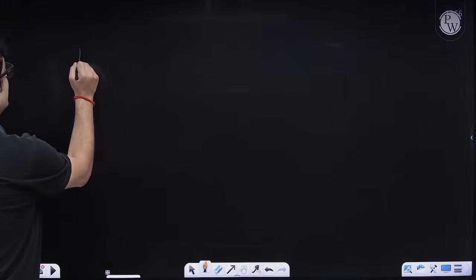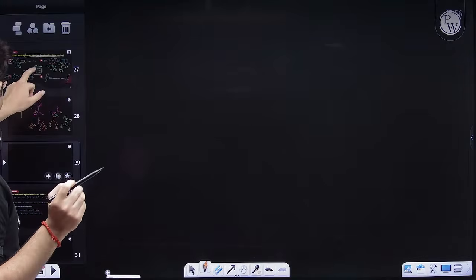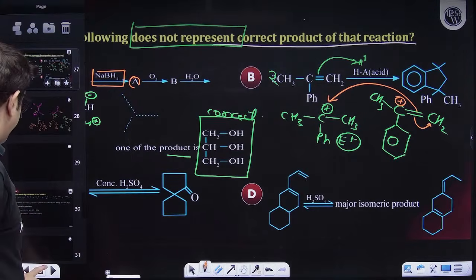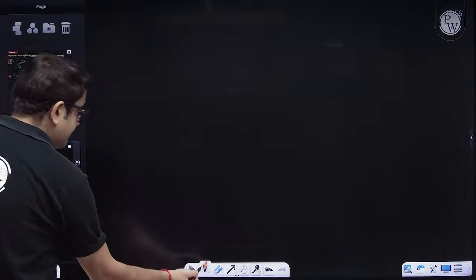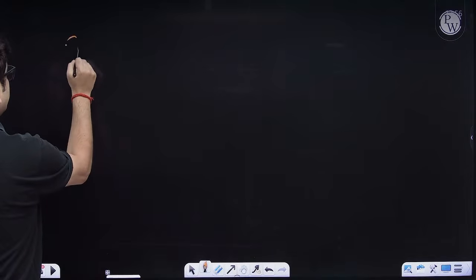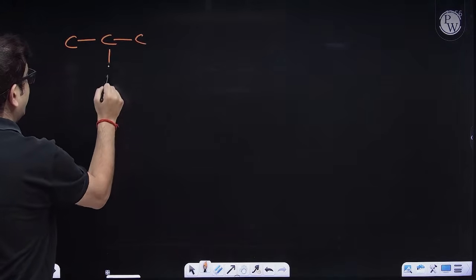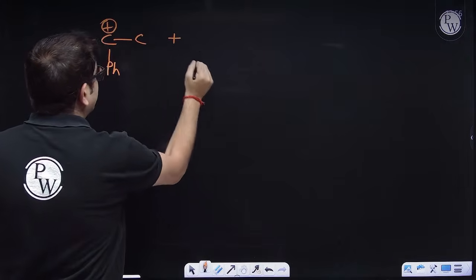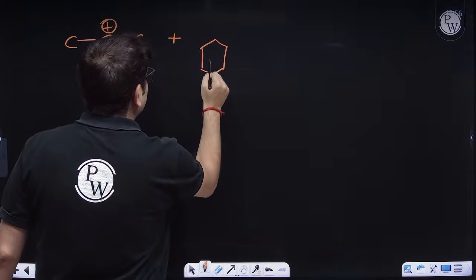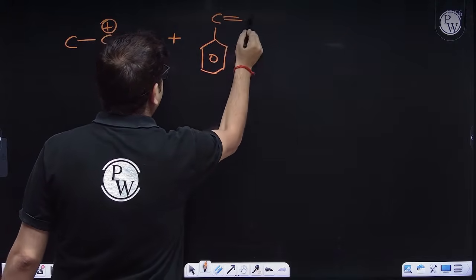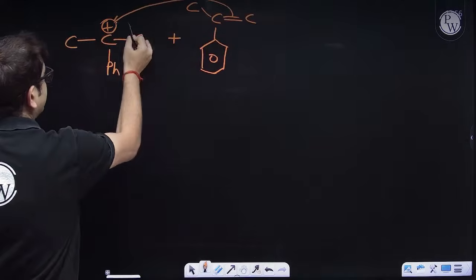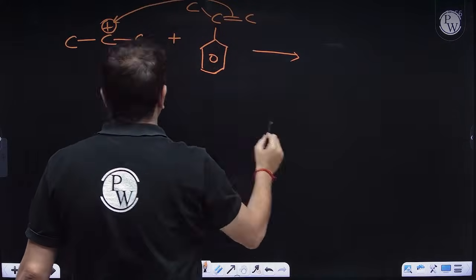Ultimately, sir, what you have is a 3 carbon chain with phenyl at second and a positivity, and this is supposed to attack a benzene ring containing the C having double bonded C, and this guy is also having a methyl group. So this is the product that I'm going to create, creating positivity at this carbon.